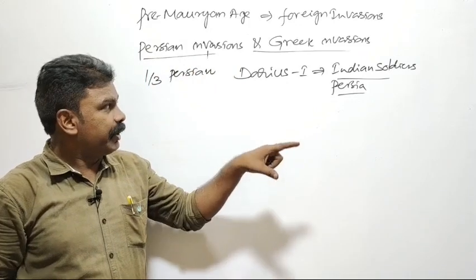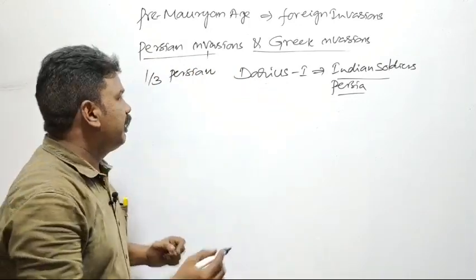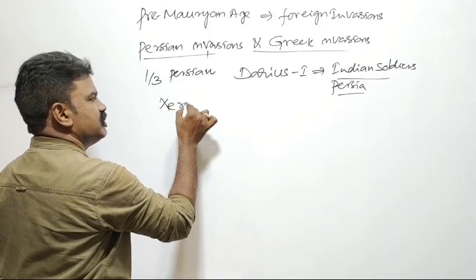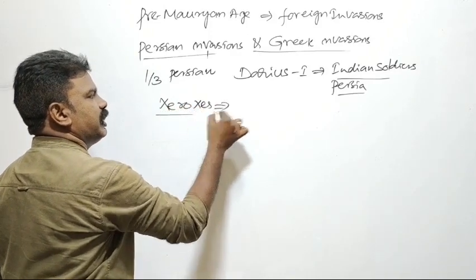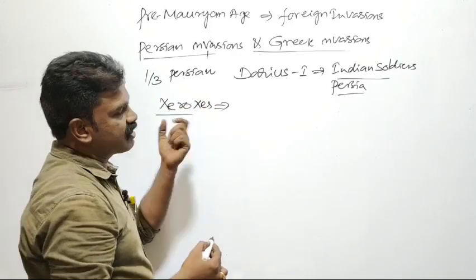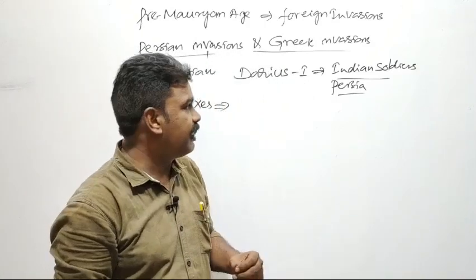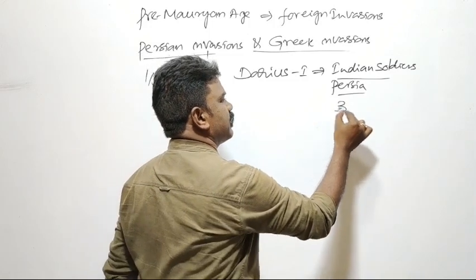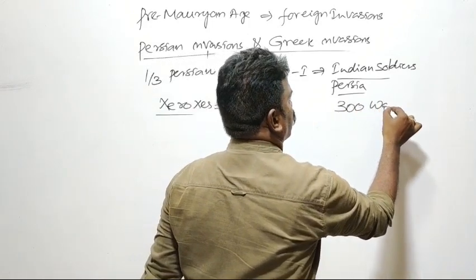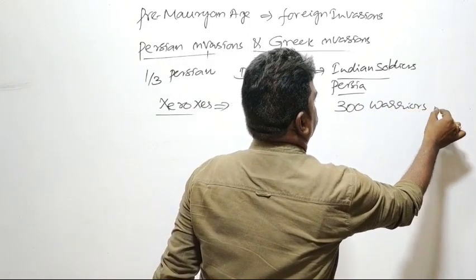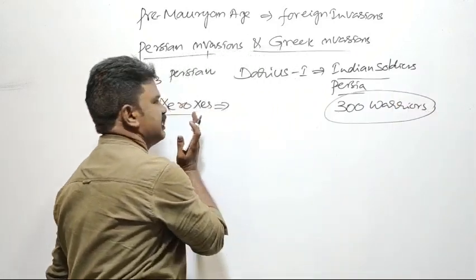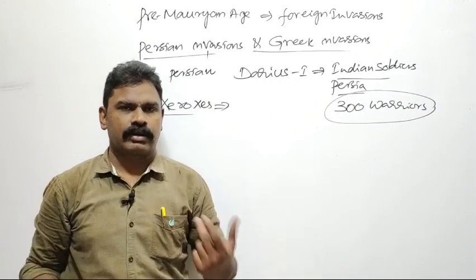After Darius I, next Xerxes came to the throne. We can see Xerxes in the movie 300, in which we see the Xerxes war.